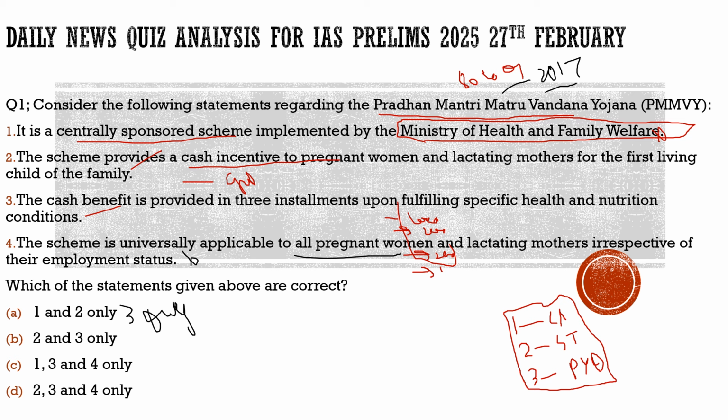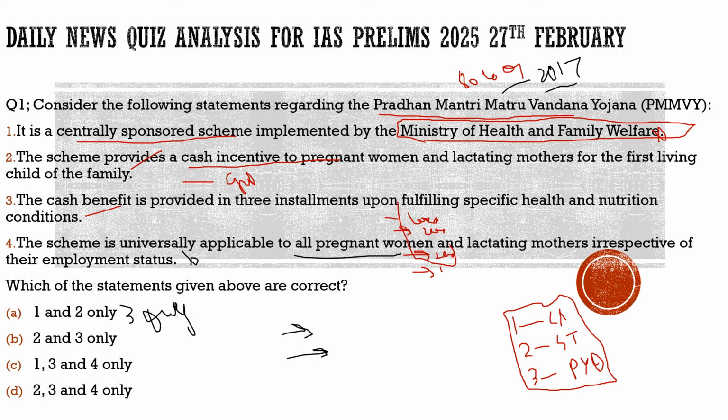The second thing which the author highlights as a major drawback of the scheme is the amount of money which is given to the woman. 6,000 is very much less in present time. According to the author, it should have been increased to 12,000 per pregnant woman, but it is kept at 6,000, and 6,000 in 2013, and still in 2024 we know how much inflation has impacted. So this 6,000 is a very small amount for the woman. And also he criticizes the budgetary allocation given to the scheme, and that is also very much less.